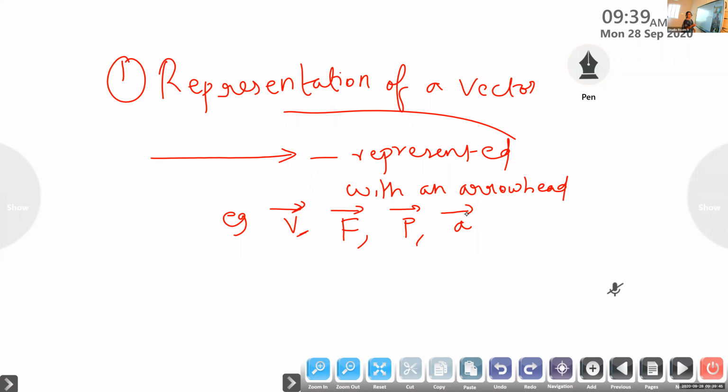Every time you may not draw this line; sometimes we just draw it to talk about displacement, something more. Gravitational force is a type of force, correct? In 8th standard you learned contact force and non-contact force. Gravitational force is a non-contact force. Any type of force, electromagnetic force, any type of force is a vector quantity.